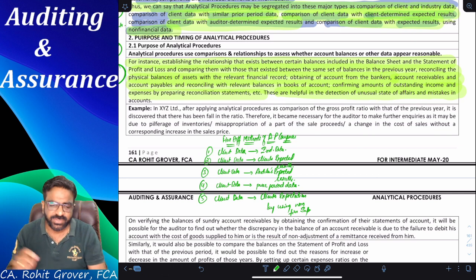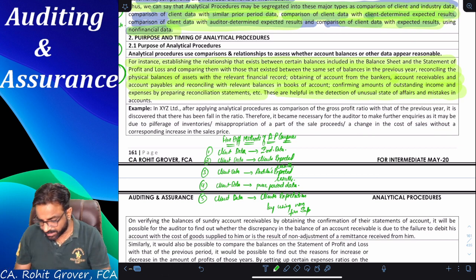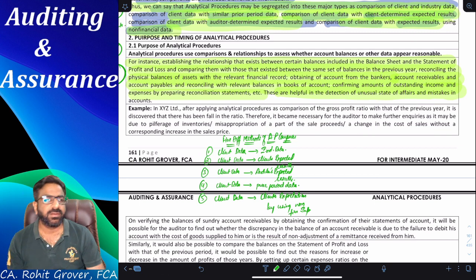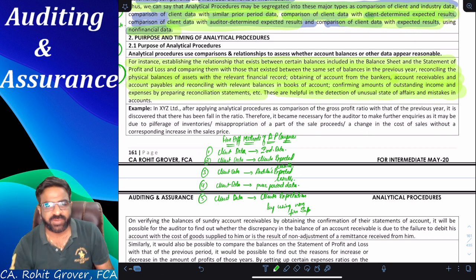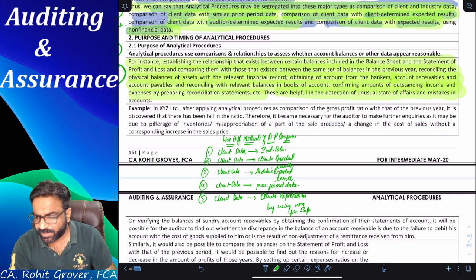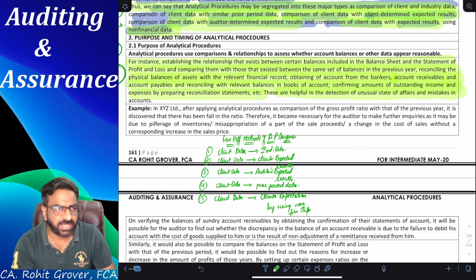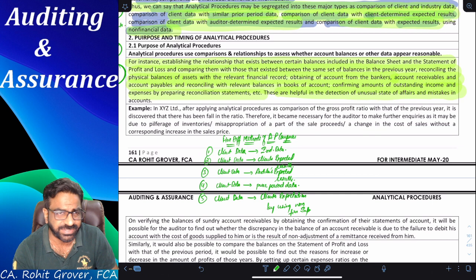Here they are saying, what is your name? Leo. Yeah. Now see, try to understand what they are saying. Tell me one thing, what is the formula of the GP ratio? Gross profit divided by sales into 100, or not? Yes, sir. So gross profit divided by sales into 100 of the current year was 35%, say for example. In the last 5 years, it was on average 40%, meaning 40% or above. Now tell me, this year, decreased or increased?